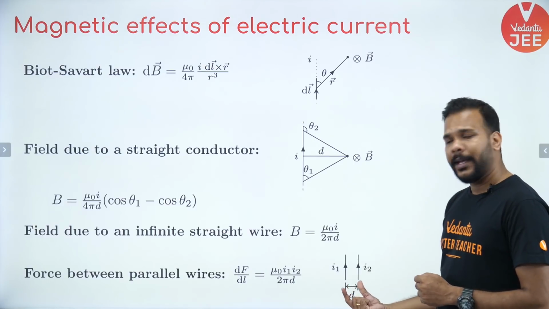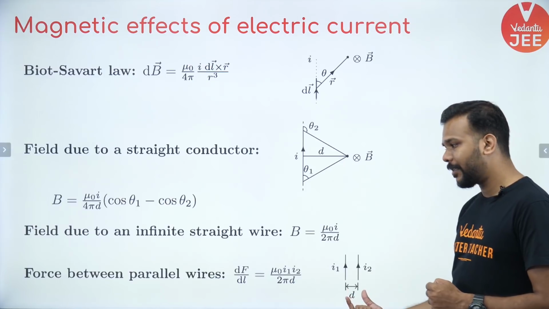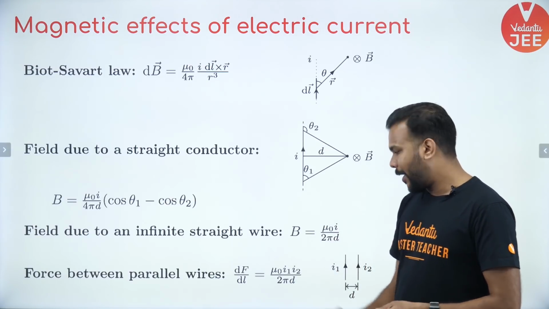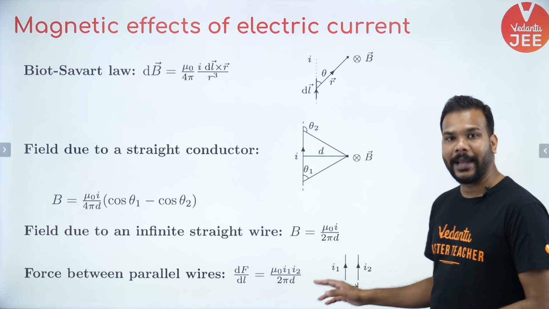If you have two infinitely long current carrying wires carrying currents I1 and I2 placed at a distance d, then they try to attract each other by a force whose value per unit length is calculated as mu naught I1 I2 upon 2 pi d.